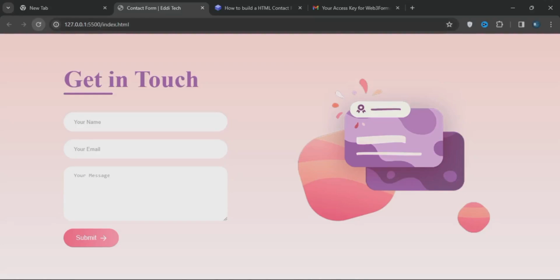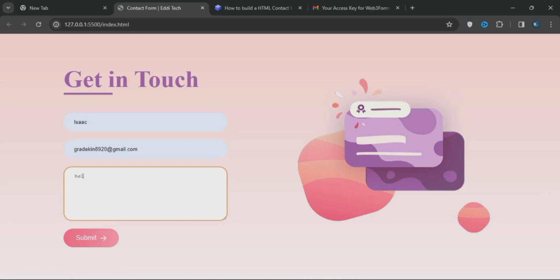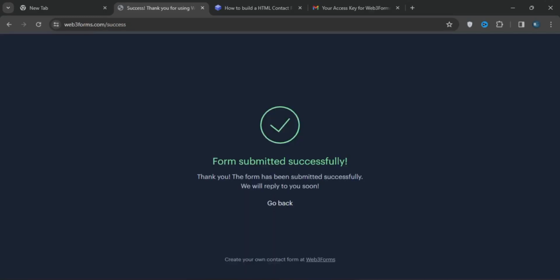On today's video, I will be designing a contact form. I'm just going to input the name, the Gmail, so that's Great King 82, and we'll be typing hello, how are you doing? So I'm just gonna click on that submit button. So it brings me to this page, form submitted successfully.